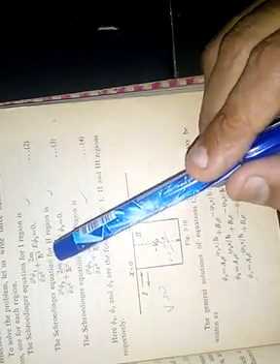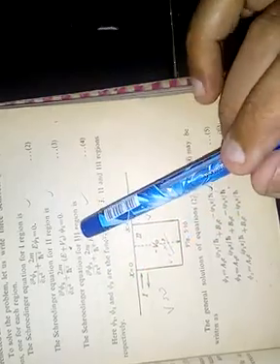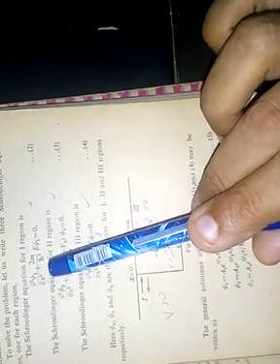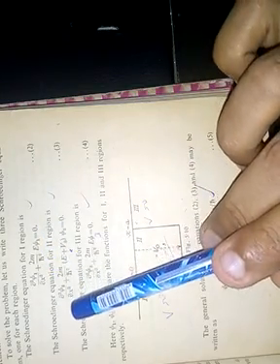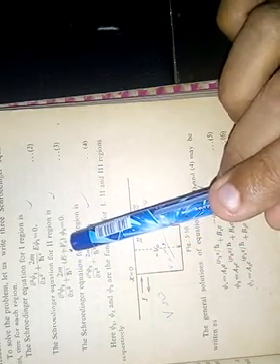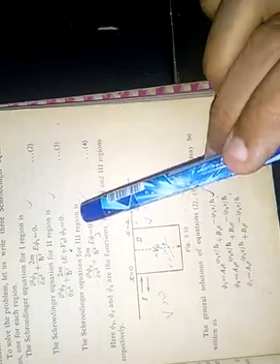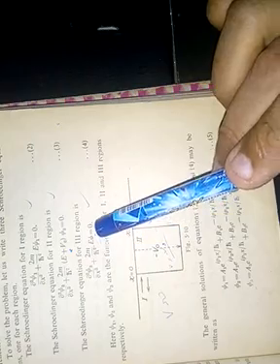The Schrodinger equation for the first region will be given as follows. Let the wave function be psi 1 in the first region, psi 2 in the second region, and psi 3 in the third region. So the Schrodinger equations will be: del 2 psi 1 upon del x square plus 2m upon h cross square E psi 1 equal to 0; del 2 psi 2 upon del x square plus 2m upon h cross square (E plus V0) psi 2 equal to 0, since V is equal to minus V0; and del 2 psi 3 upon del x square plus 2m upon h cross square E psi 3 equal to 0.